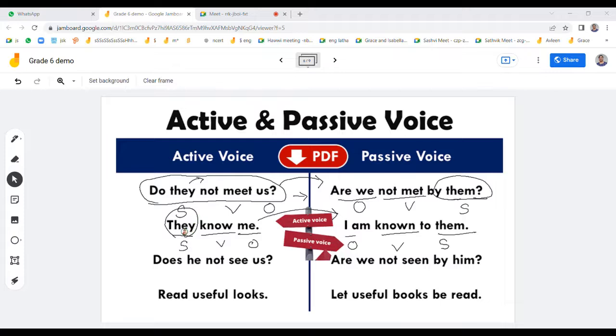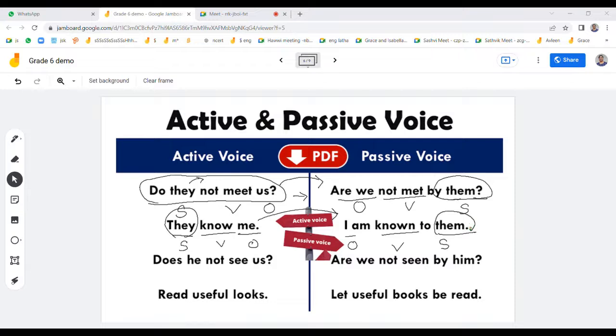Can you understand? Yes, ma'am. Okay, they is like you are telling directly, they like to play cricket. And here, the cricket was played by them.